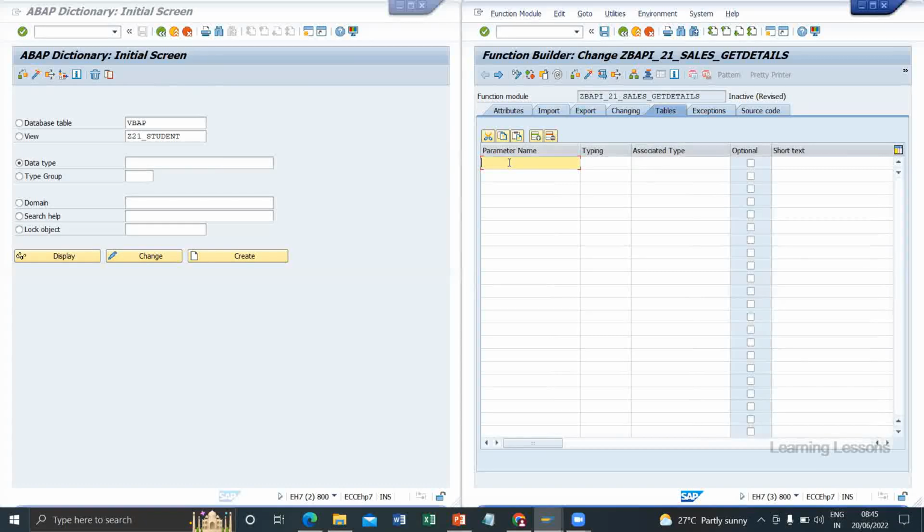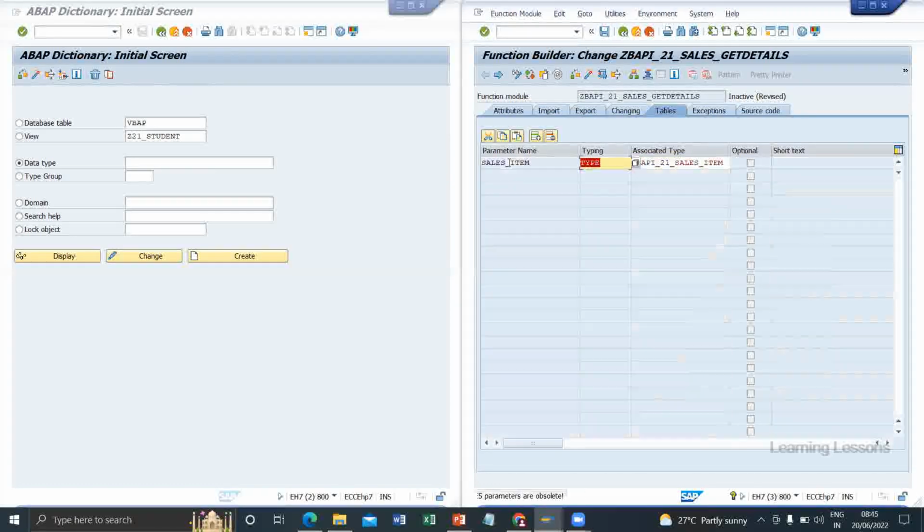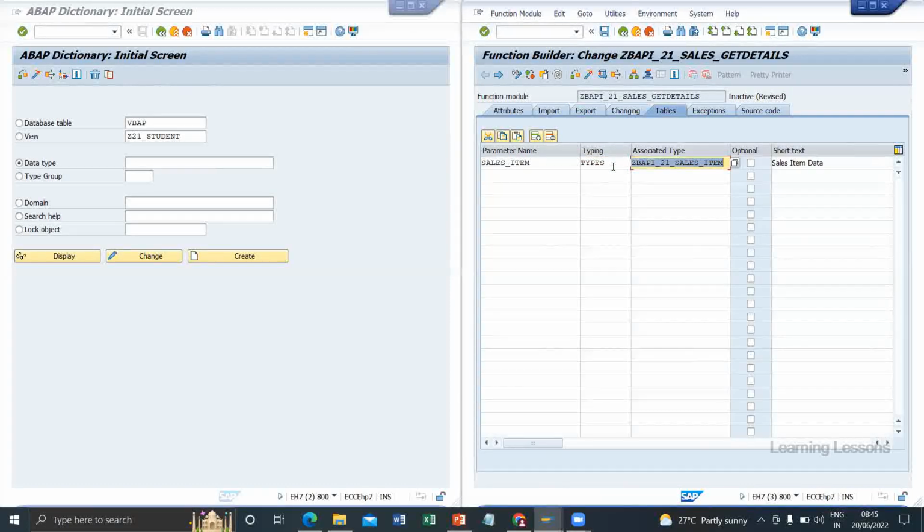For items, I should write under the tables tab only, because for a single sales order there might be a single item or multiple items, right? So we have to write under the tables tab.